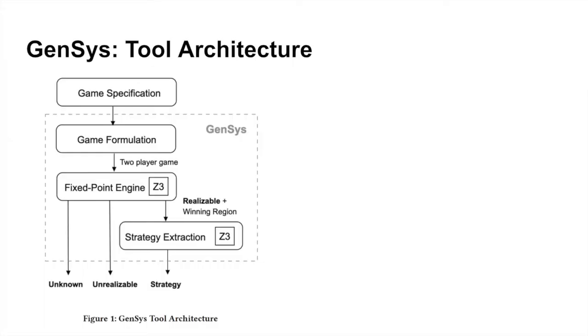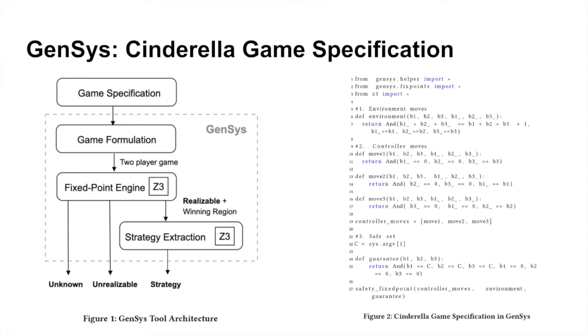GenSys is a prototype tool written in Python and takes as input a game specification which essentially contains Python definitions describing the moves of the controller, environment, and the safe region. A condensed example of the Cinderella game specification is shown. Based on this specification, GenSys formulates the game and employs a lean fixed point algorithm to compute the winning region and strategy if it exists. It is possible that the procedure may not terminate. More details are explained in the accompanying paper.